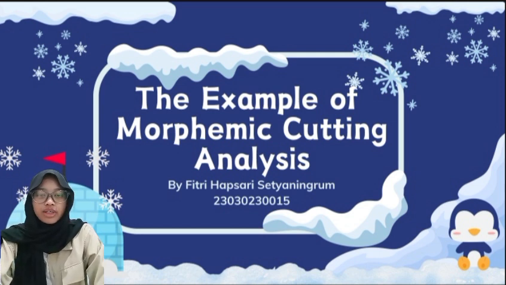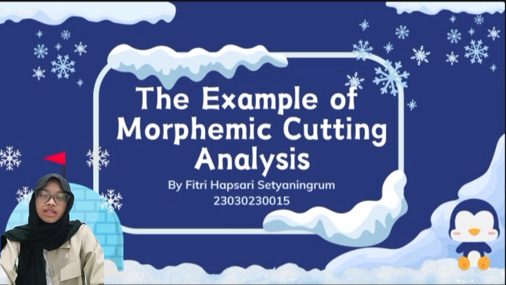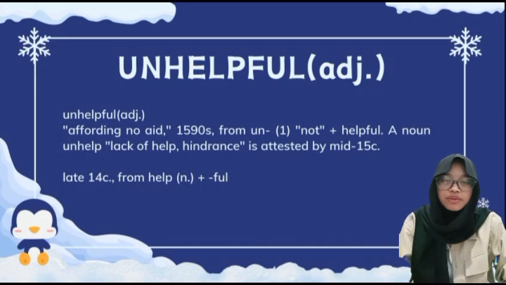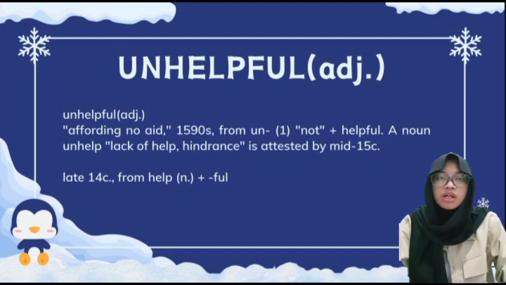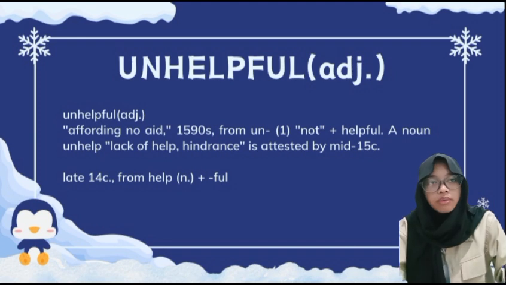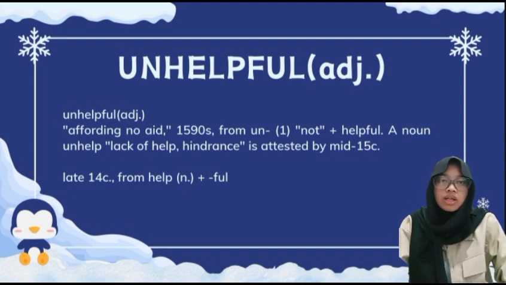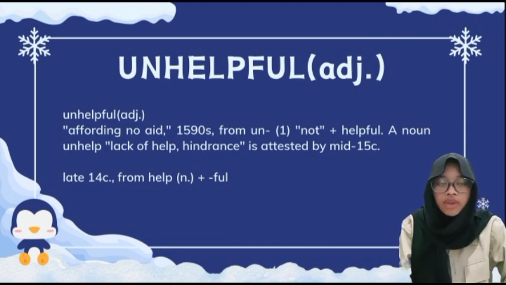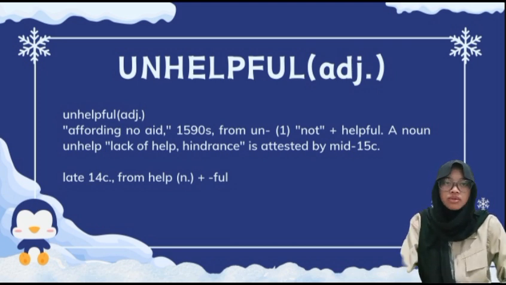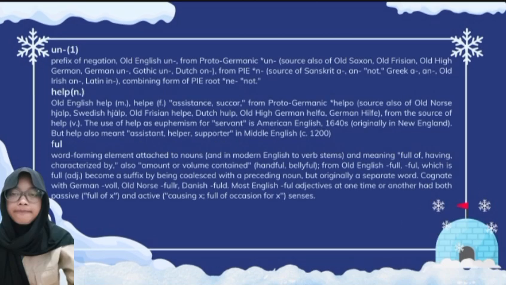Today I would like to give an example of morphemic cutting analysis. There are three words. The first word is unhelpful. Unhelpful, affording no aid, 1590s, from un, not, plus helpful. A noun unhelp, lack of help, hindrance, is attested by mid-15th century. Helpful is from late 14th century, from help plus full.